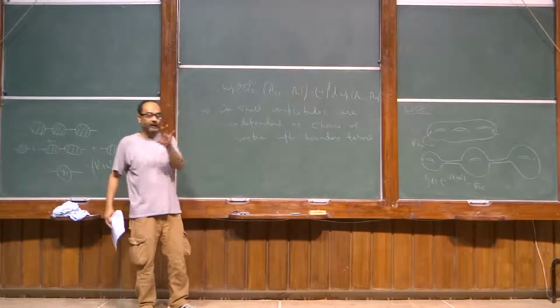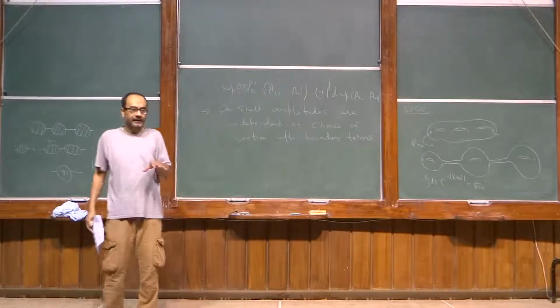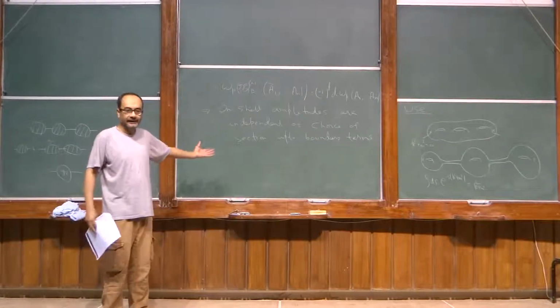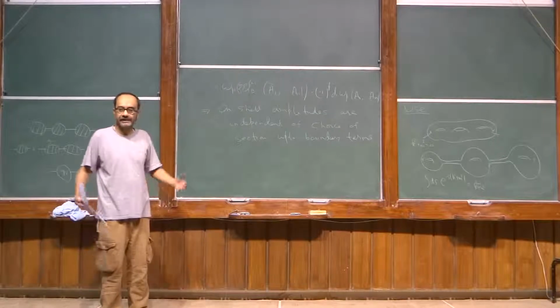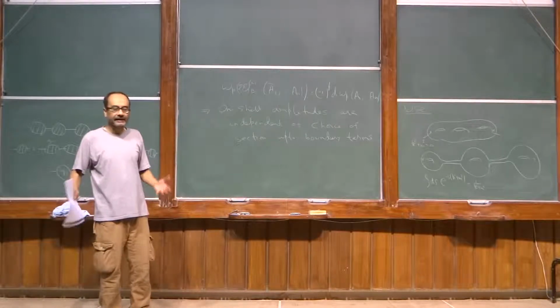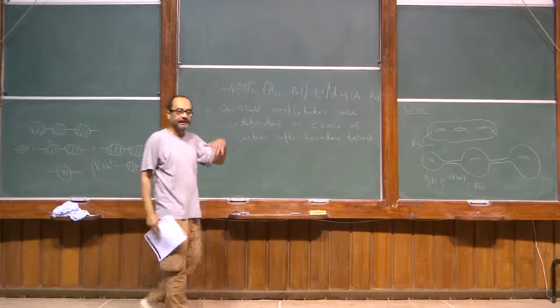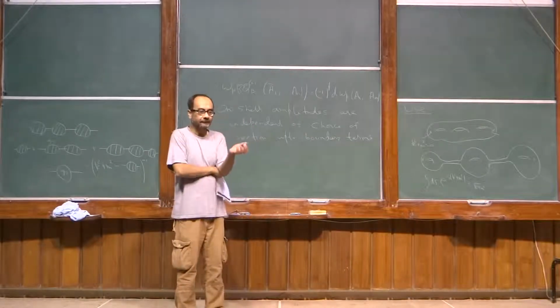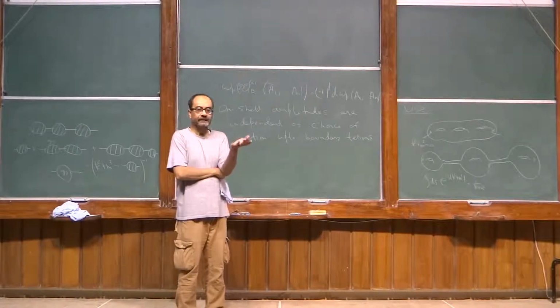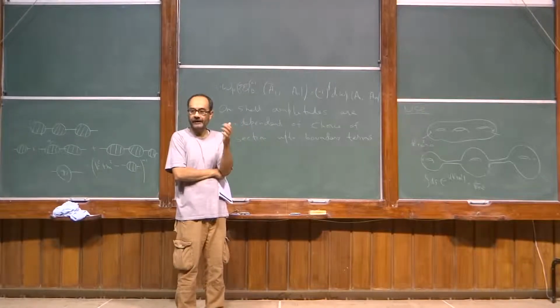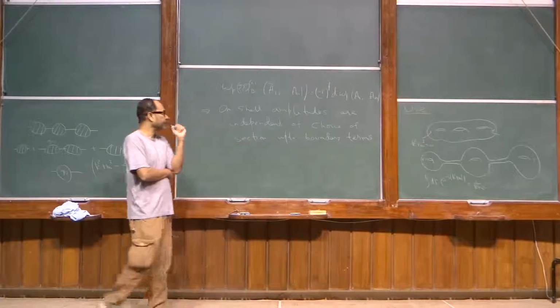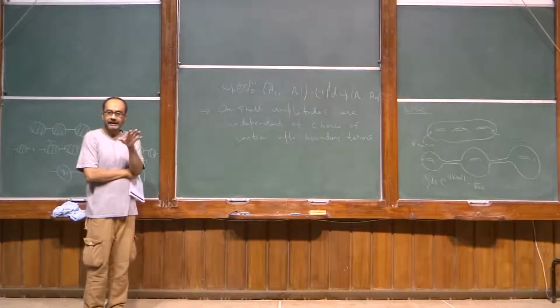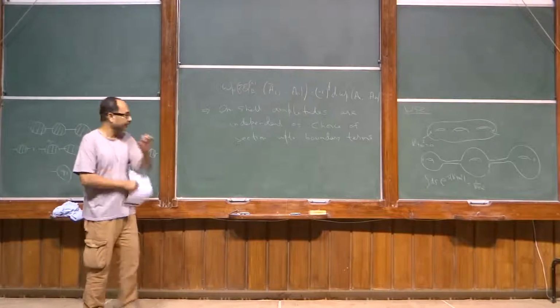But once you use the language of string field theory, then it's automatic that it should be independent of the choice of section. Again, by the same argument, that in the language of string field theory, changing the section corresponds to field redefinition, and you know that field redefinition doesn't change the S matrix. So the on-shell amplitude should be completely independent of the choice of section. And you can also see where the difficulties are.